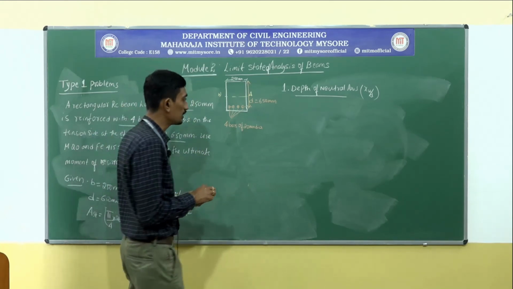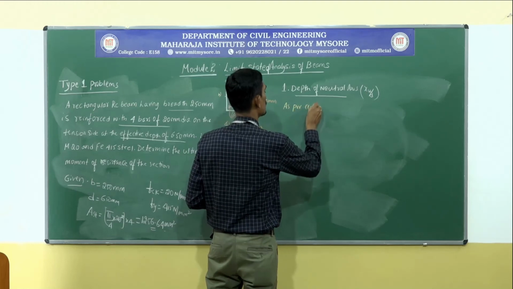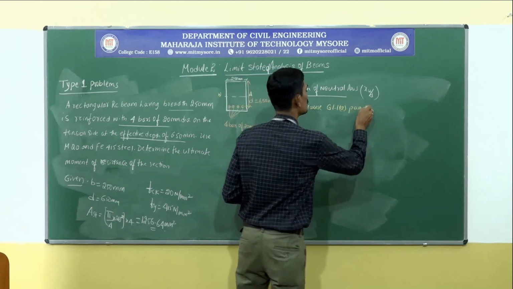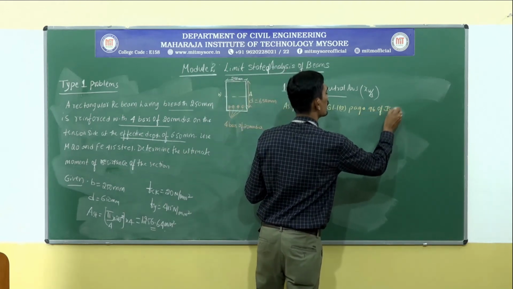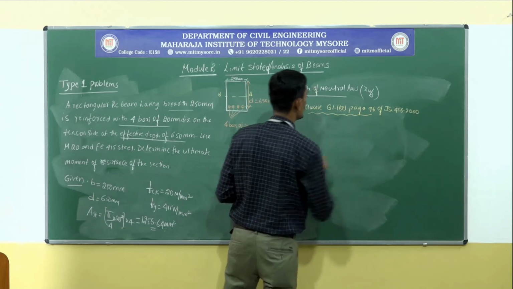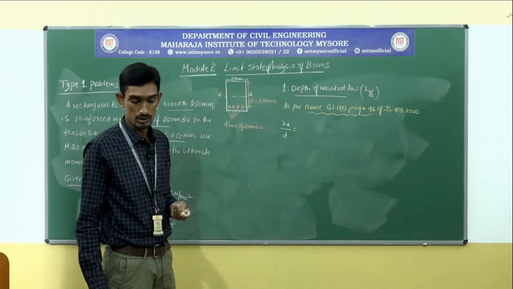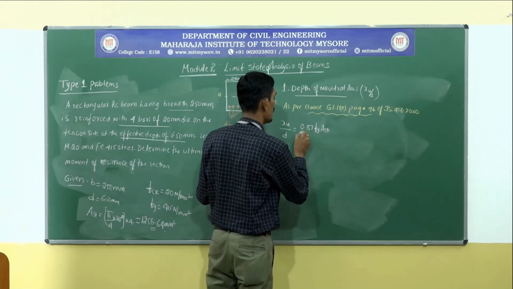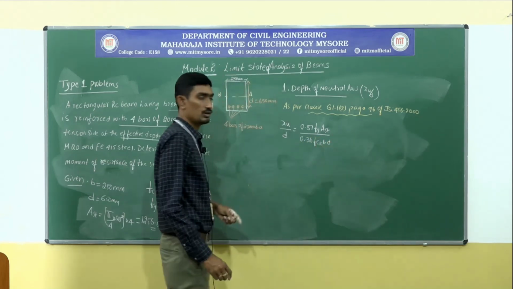I will write as per clause G 1.1a, page number 96 of IS 456:2000, xu by d equal to 0.87 fy Ast divided by 0.36 fck b d.